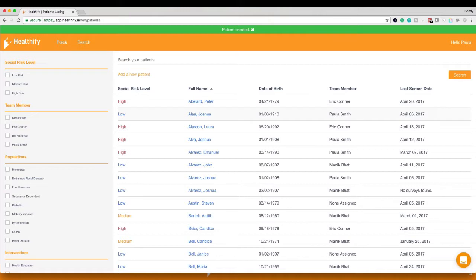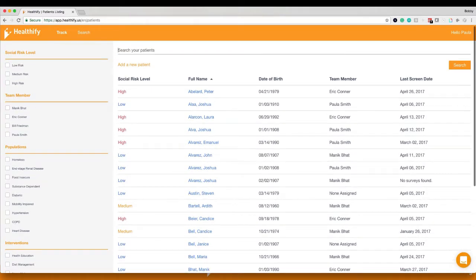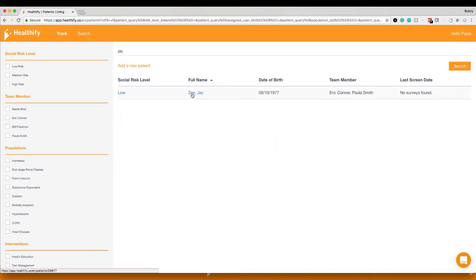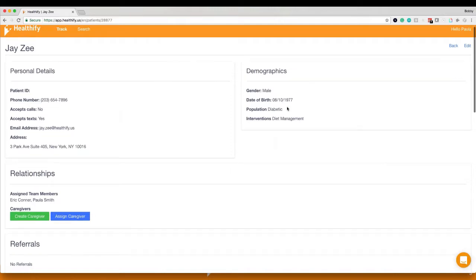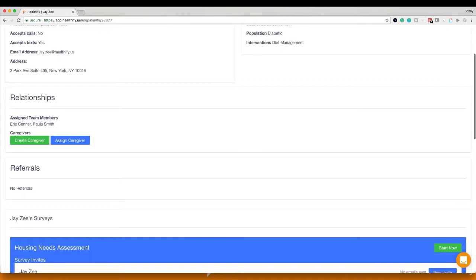All right. So up here we see that Jay-Z, our patient, has been created. We see that notification. We could go ahead and search Jay-Z right now. We'll just search Jay, and we see Jay-Z right in here. We see all this information that we just collected all in here. And it's important right here, you'll note no referrals have been created. So we have not created a single referral for Jay-Z because we haven't found a resource for him. We're going to do that now.